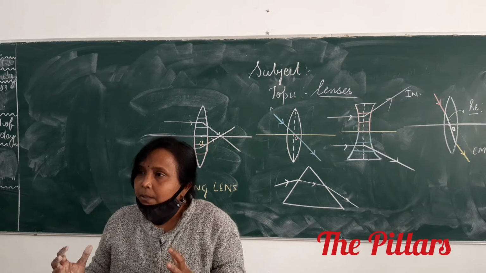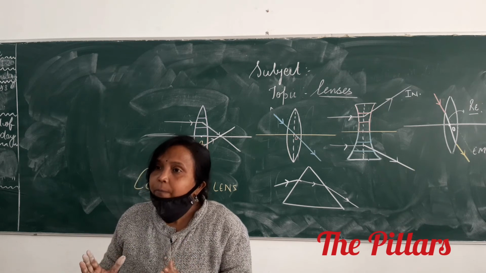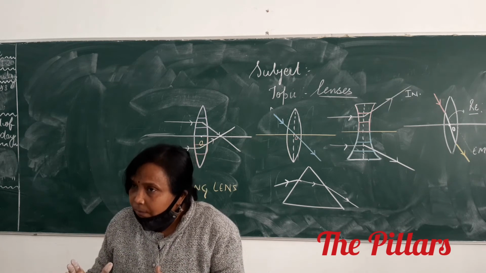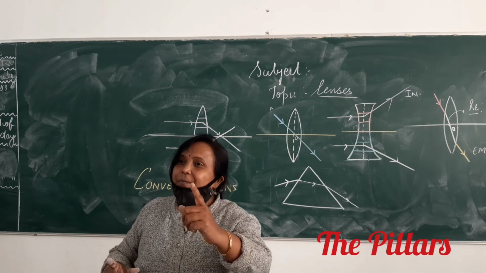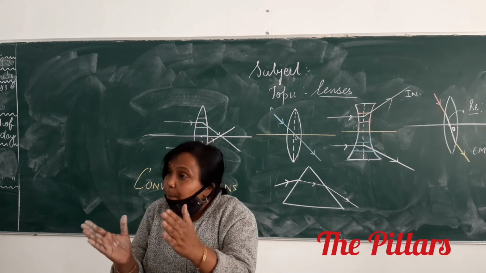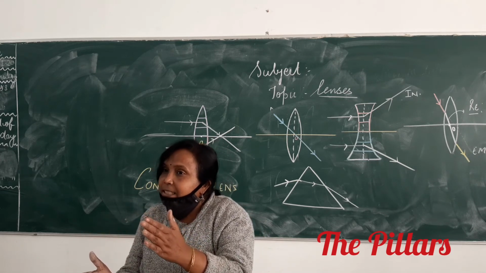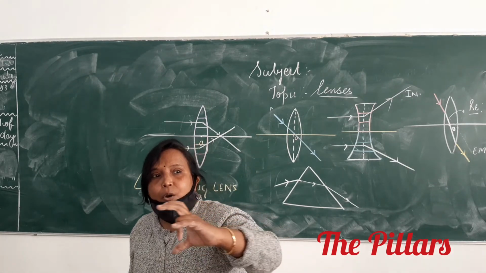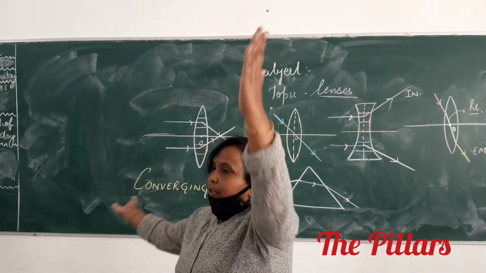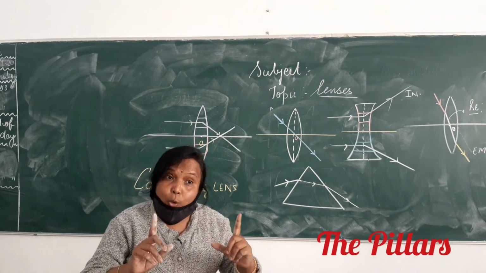Concave lenses are made up of several prisms. Very good. The prisms above the principal axis have their bases in the upward direction, and the prisms which are below the principal axis have their bases in the downward direction. As a result, when the light rays are incident on this, they get what? Clear to all of you?